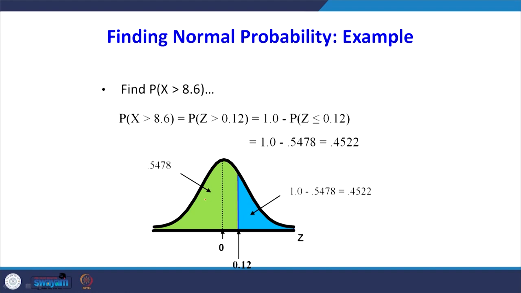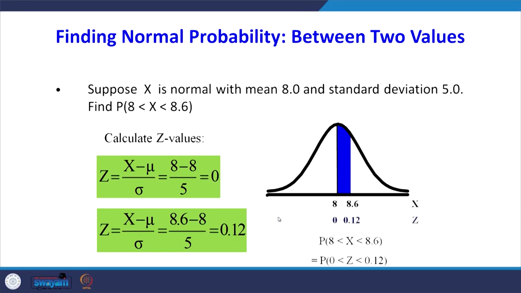Finding normal probability, suppose x is greater than 8.6. Now we have to look at the area on the right side. So P of x greater than 8.6, we have to convert it to z scale. Since it is greater than, the area is 1 minus P of z less than 0.12, which will give the blue side area, right. When z equals 0.12, the corresponding area is 0.5478. After subtracting from 1, we are getting 0.4522. Suppose x is normal with mean 8 and standard deviation 5.